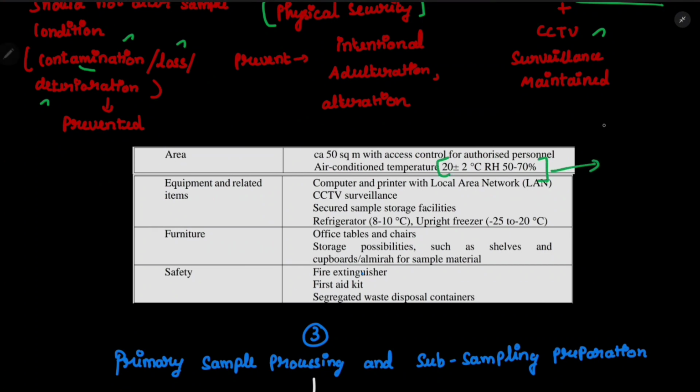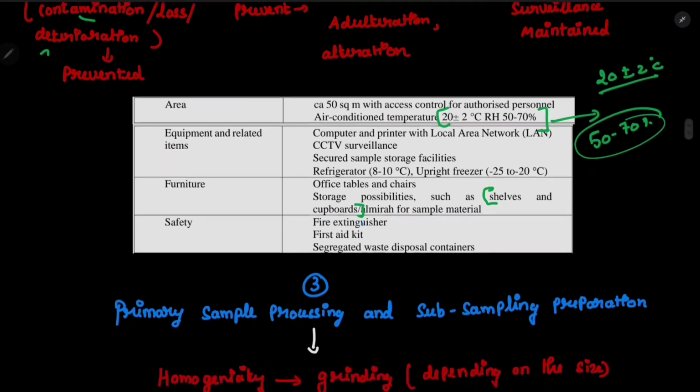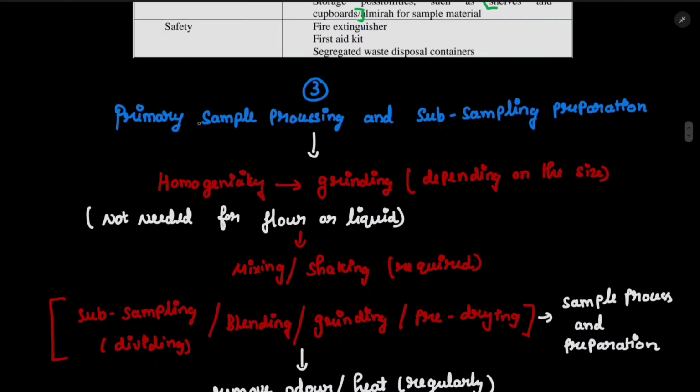Here the temperature is 20 plus or minus 2, and the relative humidity is 50 to 70. All the other points are the same. And here one more important point, which is shelf and cupboard and almirah are there.